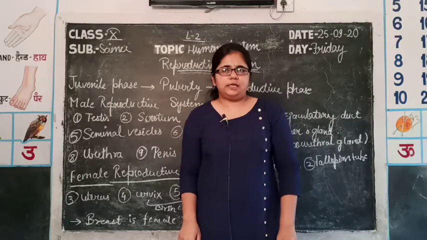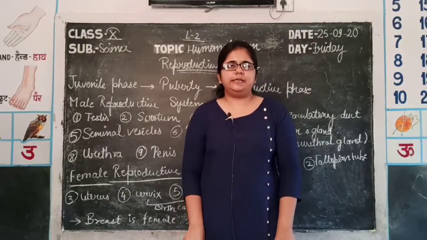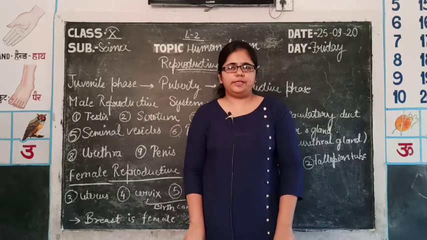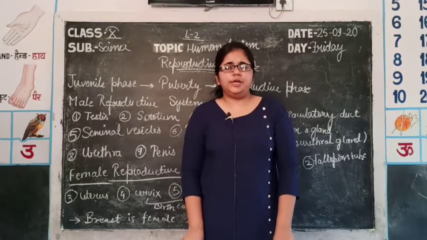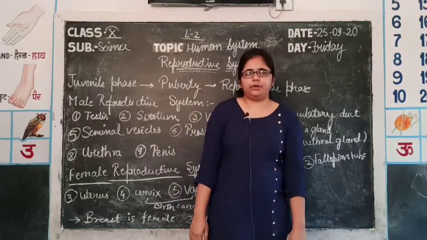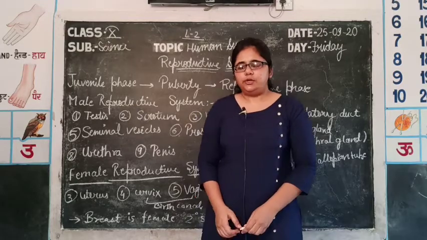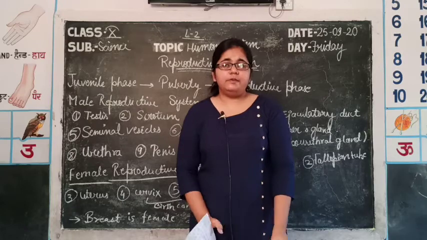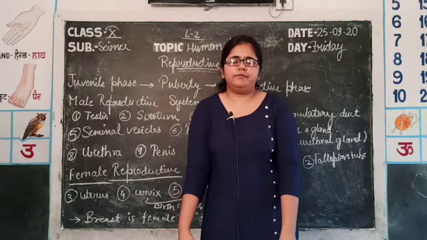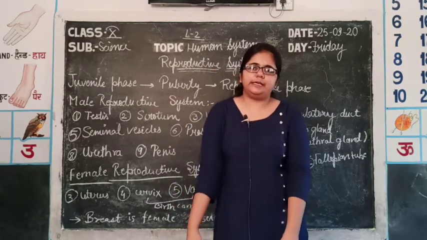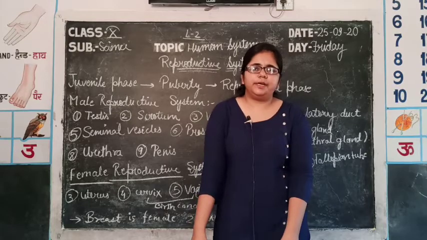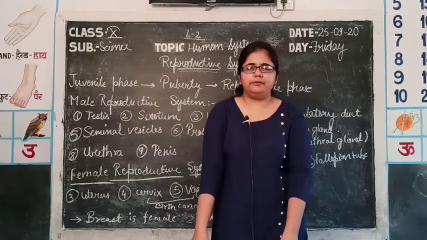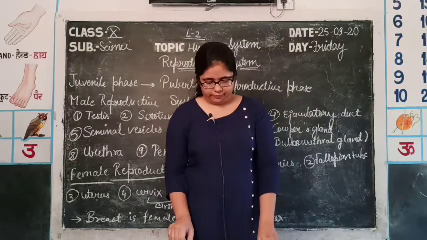In the previous class, we discussed the excretory system, a system which is used for the removal of waste products, in which the kidney is the main excretory organ which excretes urea in the form of urine out of the body. We have studied the structural and functional unit of the kidney, that is the nephron. It is made up of two parts. The first one was the Bowman's capsule and the second one was the tubular part of the nephron.